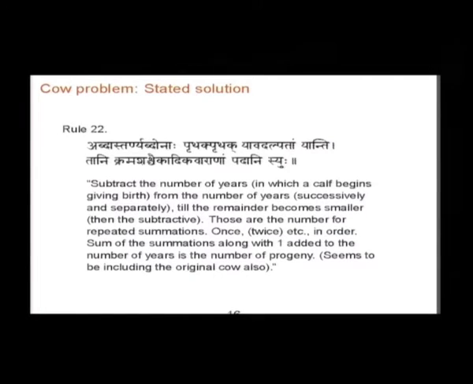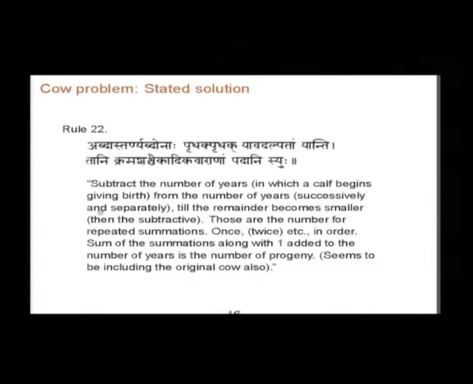He gives the solution itself first, as if one is supposed to know the problem. Subtract the number of years in which a calf begins giving birth from the number of years, successively and separately, till the remainder becomes smaller than the subtractive. These are the numbers for repeated summation. One, twice, etc., in that order: this is the first sum, second sum, etc. The sum of the summations, along with one added to the number of years, is the number of progeny.